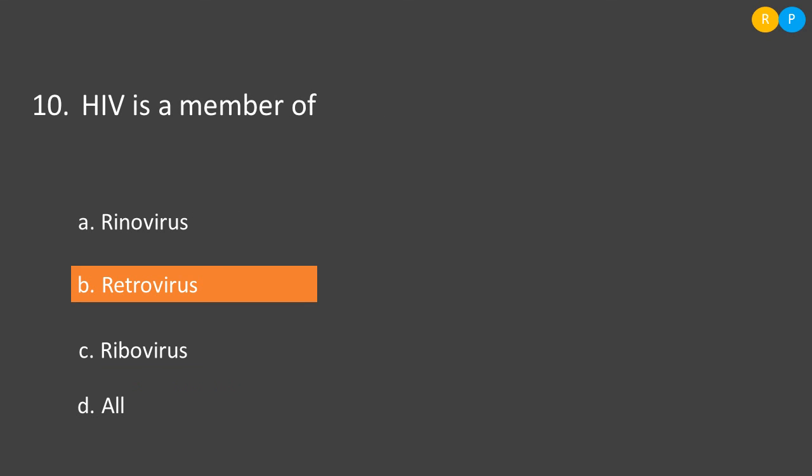Then the 10th question, HIV is a member of... So HIV is nothing but human immunodeficiency virus. This virus causes AIDS in humans. This virus belongs to the category of retroviruses. Clear. So let us see the options.